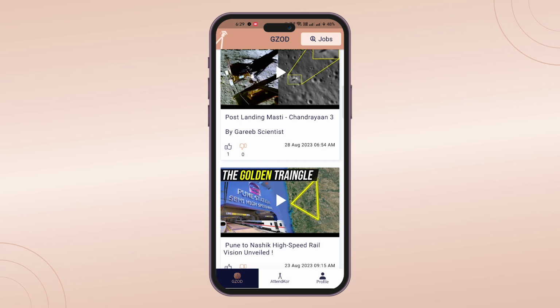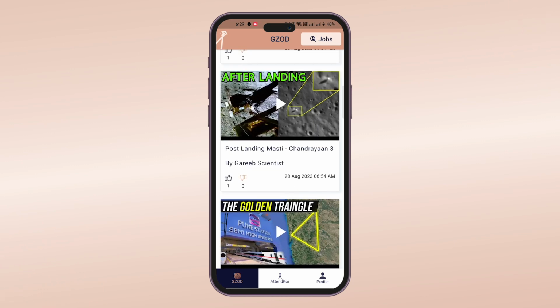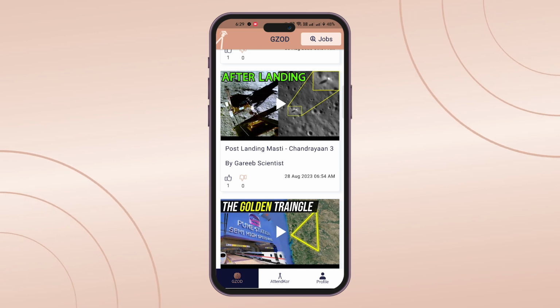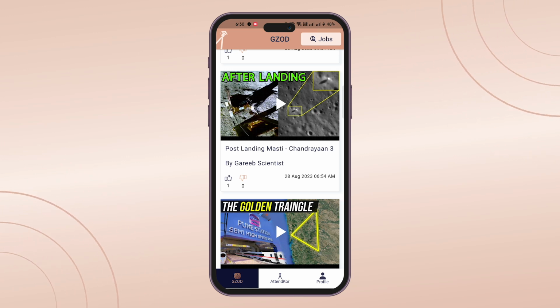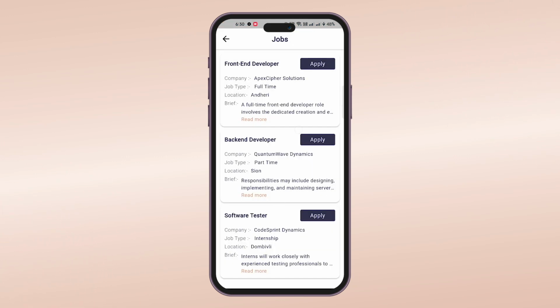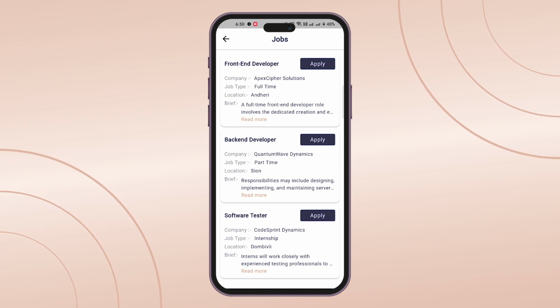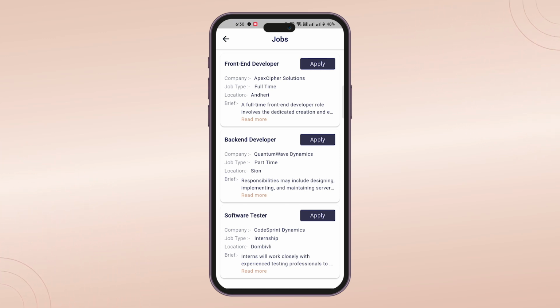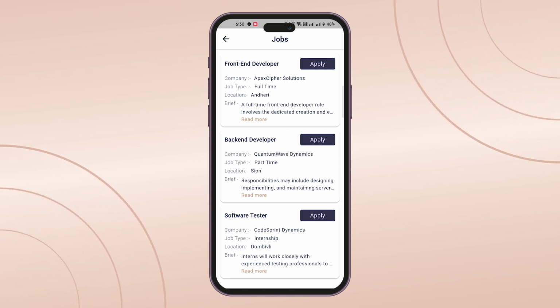stay engaged. At top on the right hand side, you can find My Jobs button. Here you can view a list of job listings and apply for them by uploading your resume. On the job card, you can see the information about the job role, the company, the job type like full-time, part-time, internship, the location of the company, and a brief description of the requirements for that role.